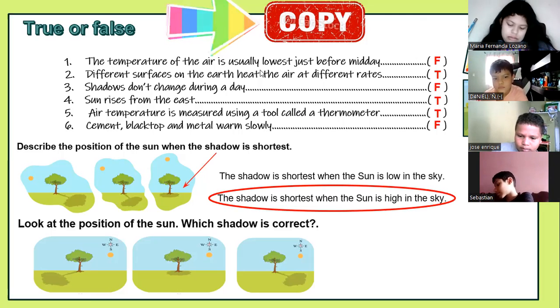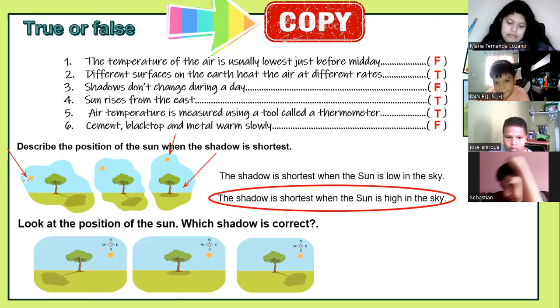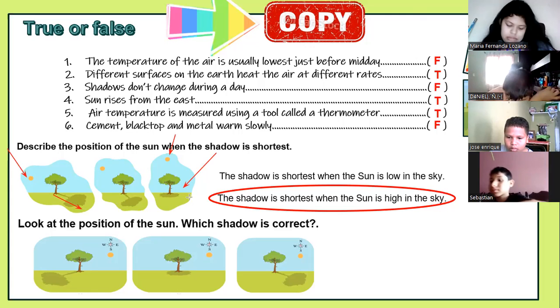Why is the second one? Where is the sun here? The sun is high in the sky. This one is low in the sky, and the shadow is not the shortest. This sun is the lowest one between the three shadows, and the shadow here is not short. This one is the longest one. The shortest shadow is here. Where is the sun? High in the sky.